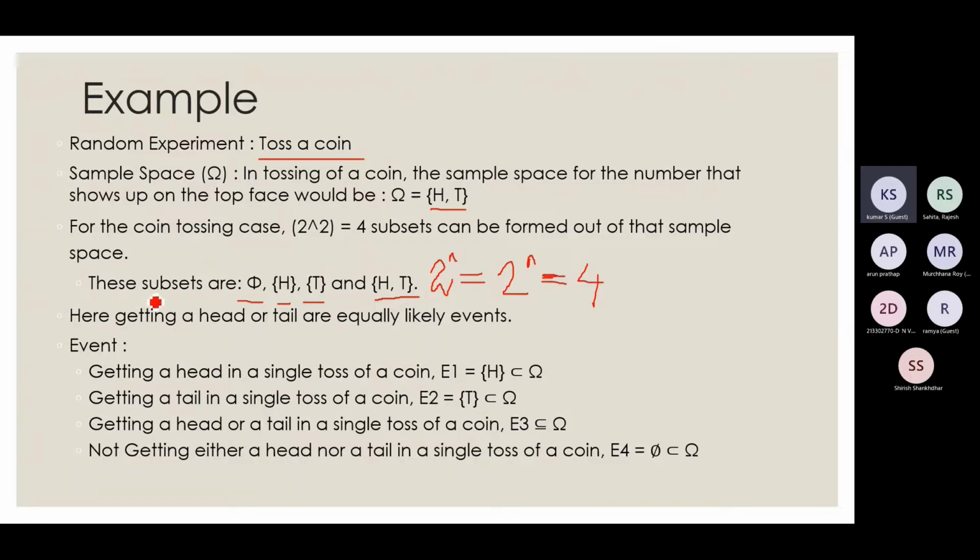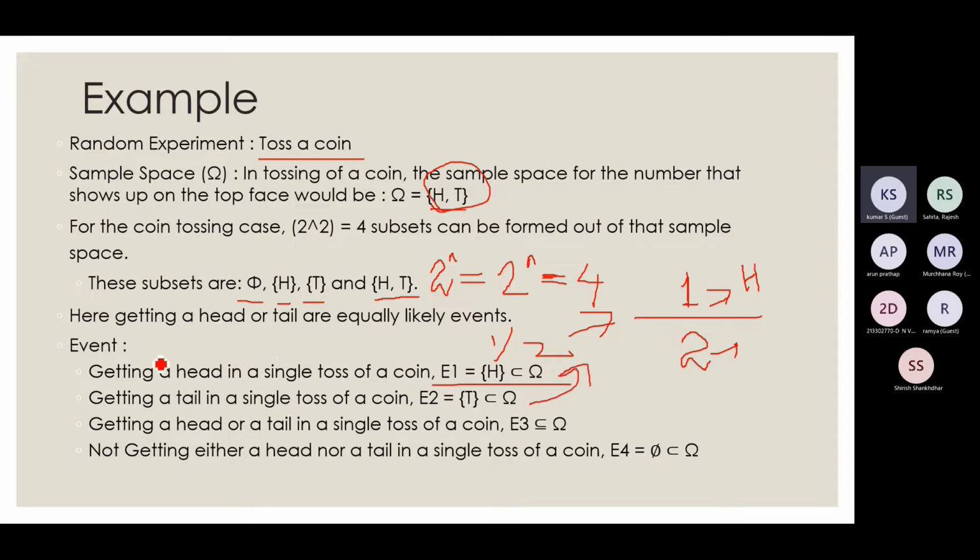And here the probabilities of getting a head or a tail are equally likely, right? So in that case, I have 2 events, out of which only one is possible at a time. So the probability of getting a head is 1 by 2, where 2 is my total number of events. The event contains 1 out of the 2 outcomes that I have here. Hence the probability is 1 by 2. Then getting a tail is again the same, 1 by 2.